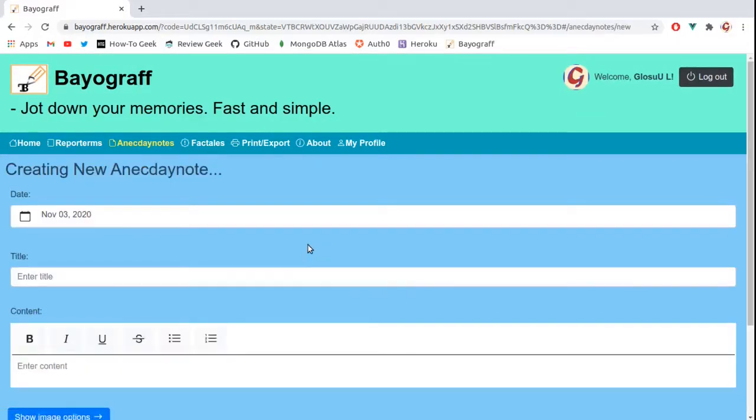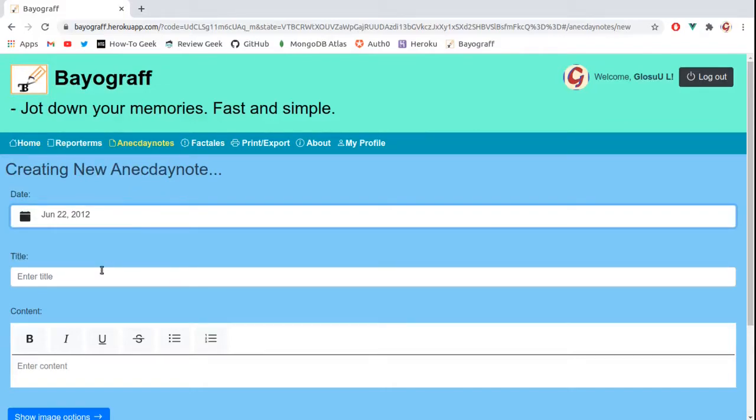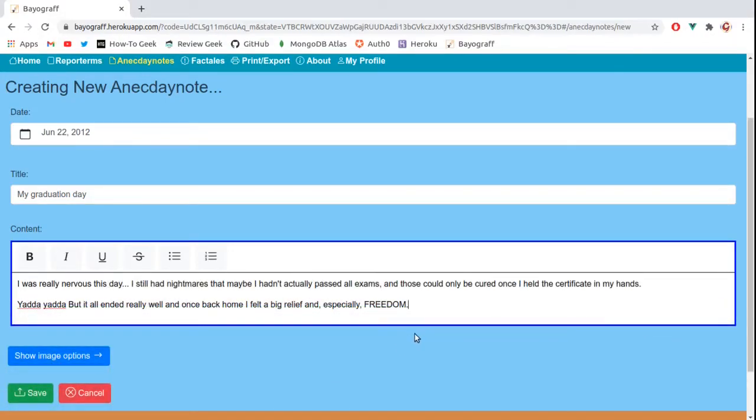Let's say we want to add our graduation day from our last year at university. Notice that now we only have a date because these are isolated days or events. This happened in the year 2012 and June 22, a Friday. So my graduation day, and let's enter some content. I was really nervous this day. So let's say that's all we want to write for our graduation day.